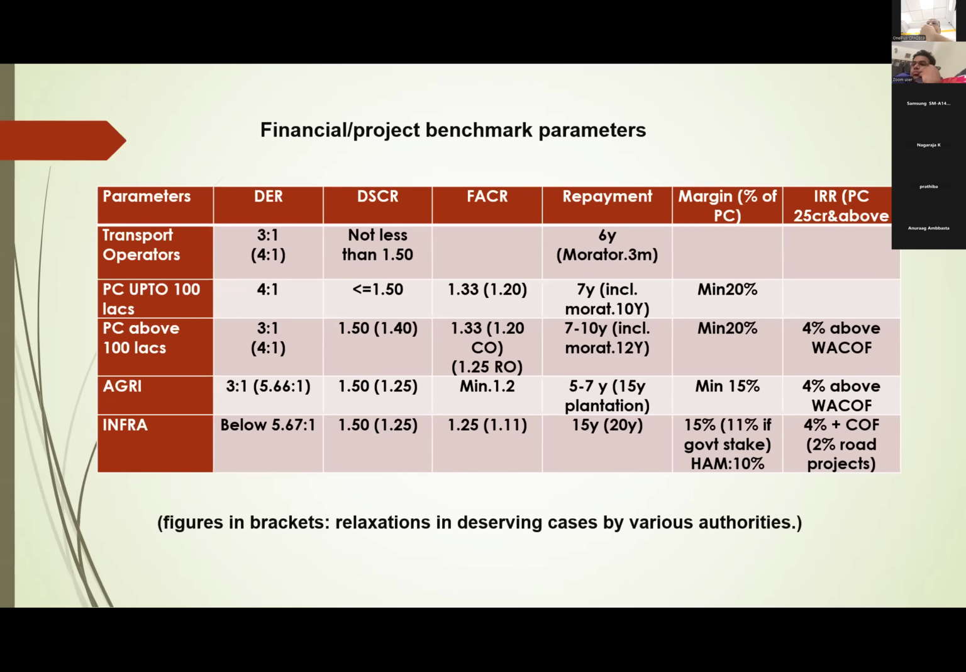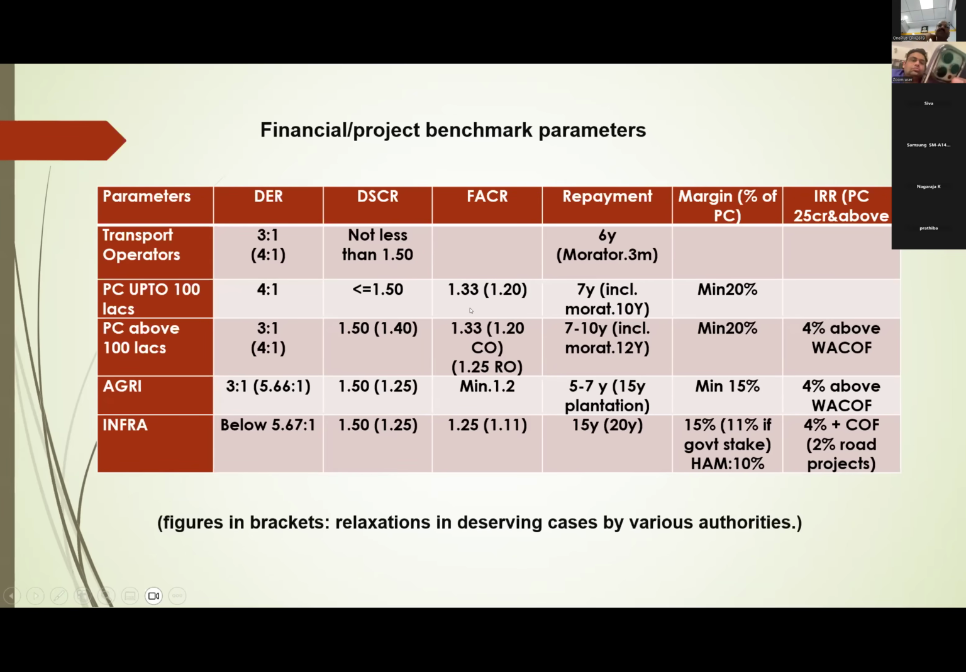Next, debt service coverage ratio. Blindly, you can remember it is 1.50 in general, almost all. 1.50 debt service coverage ratio. But it can be reduced in some cases. For big loans above 1 crore, it can be reduced to 1.40. And agriculture up to 1.25, infra also up to 1.25. So DSCR in general is 1.50.